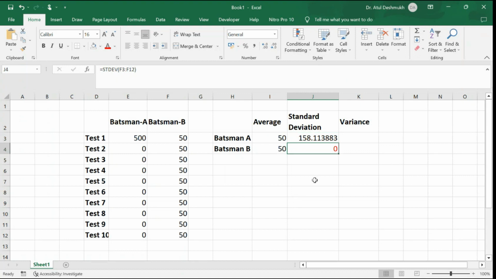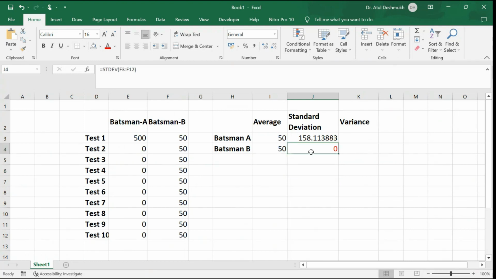But in case of batsman B, he's consistently performing in all the matches, he's reliable. Why? Because his standard deviation is zero. There is no deviation from the mean. No deviation means he's consistent. He's consistently playing. It means he's reliable. You can take this batsman for further matches because at least he will score 50. Batsman A will score 0 or 500. For one match, he will score 500 and in the remaining 9 matches, he will not score any run. It means he's not that reliable.